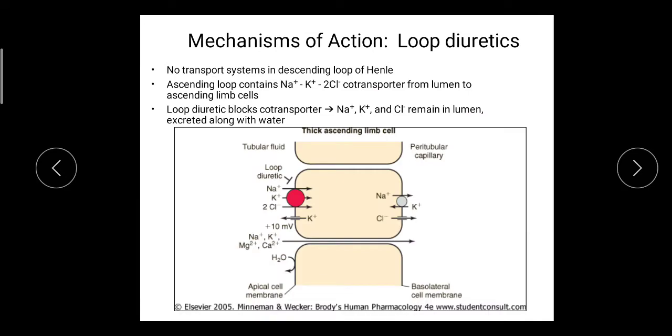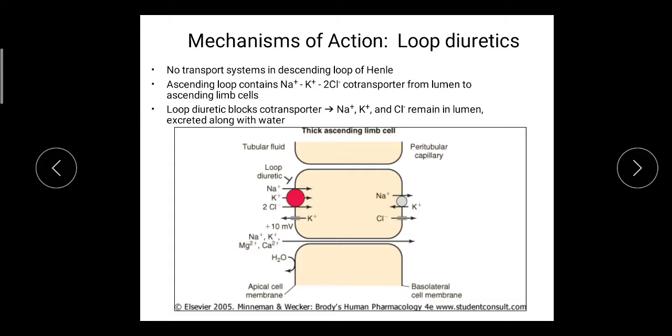Next, mechanism of action of loop diuretic. Here is the thick ascending loop of Henle. Here is the tubular fluid, and here the blood vessel or peritubular capillary, or blood. No transport system is present at the descending loop of Henle. Loop of Henle has two parts, ascending and descending. In the ascending loop of Henle there is a transport system, but the descending loop of Henle does not